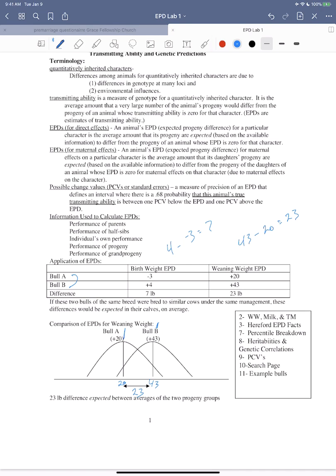However, because these are expected, bull A's weaning weight could be right here, while bull B's weaning weight could be right here. Now, the probability that that's going to happen is going to be slimmer than if it were 20 and 43 for bull A and bull B respectively. But it's a possibility that could happen. So this is what we have to keep in mind when we're looking at EPDs.